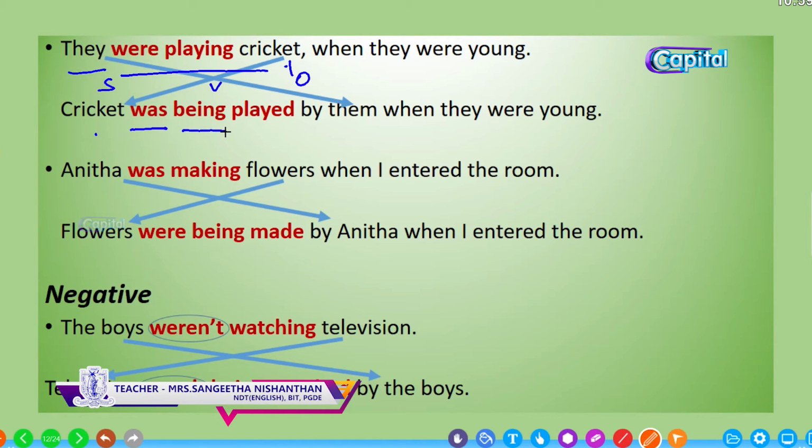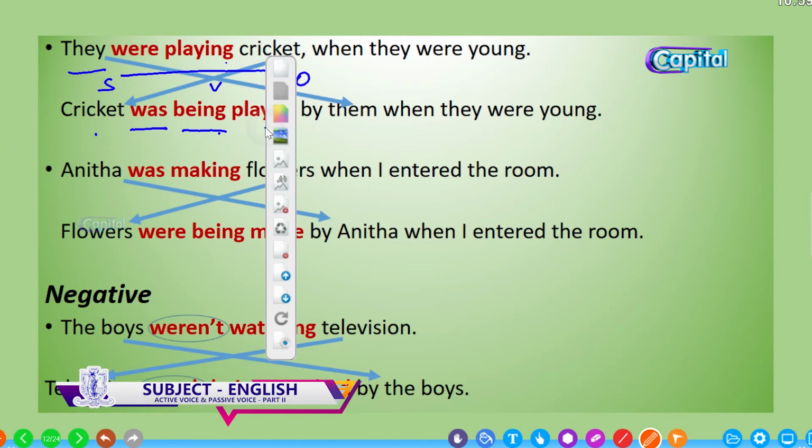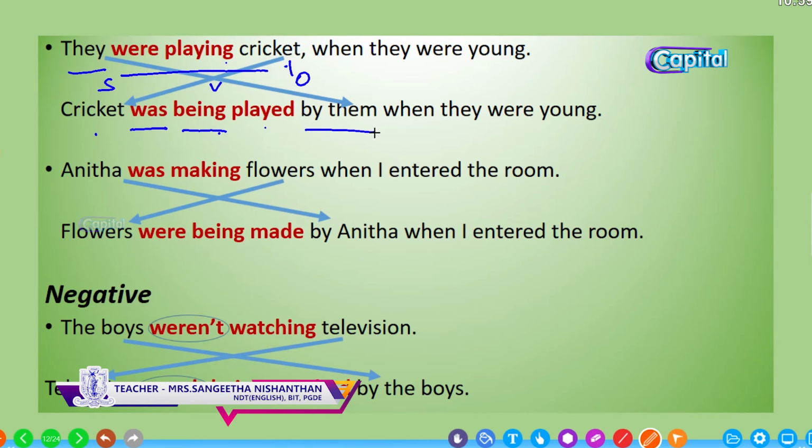It is a continuous action or progressive action. So we should use the present participle. So being. Change the main verb into past participle. Played by them. And then add the remaining sentence there.